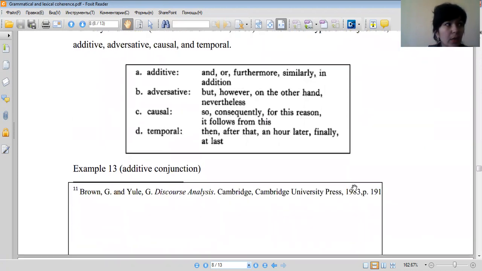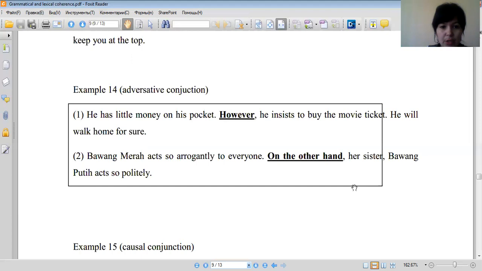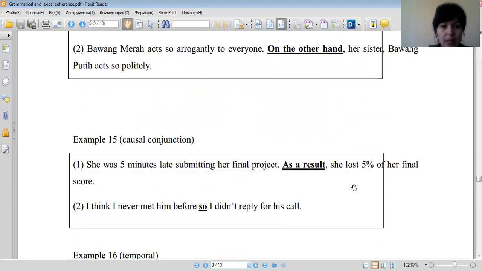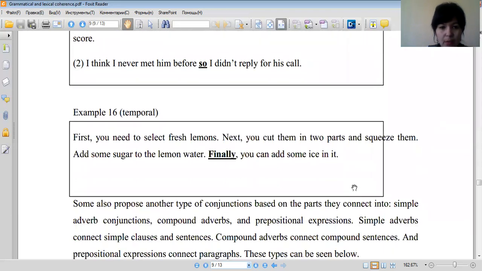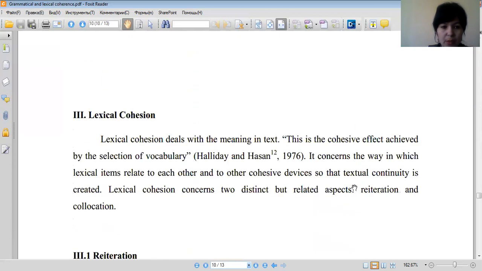You can see a lot of types of conjunctions here. And the next one is adversative conjunction, and causal conjunction also with sample examples. And next are given types of adverbs: simple adverbs, compound adverbs, and prepositional adverbs.